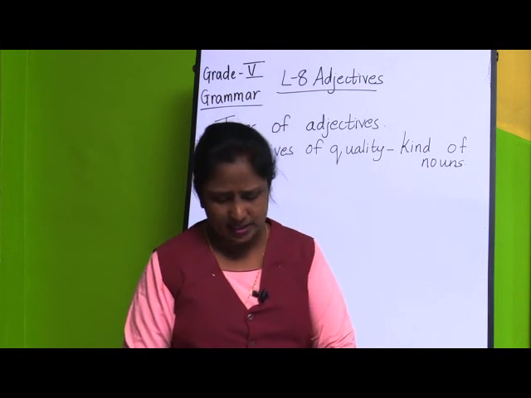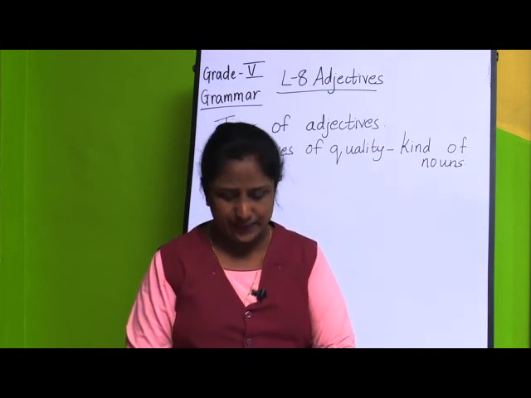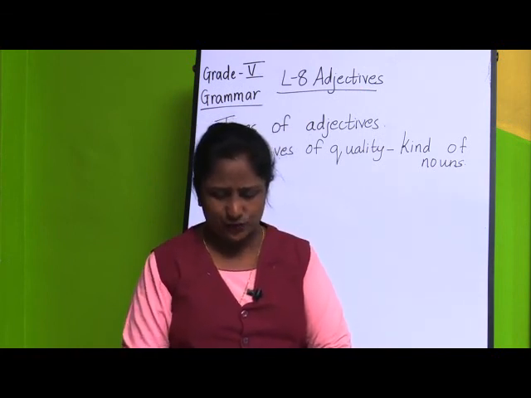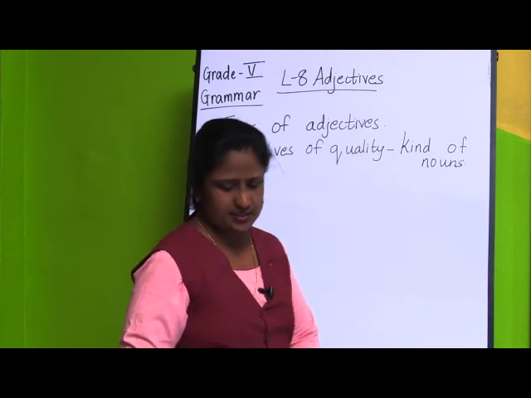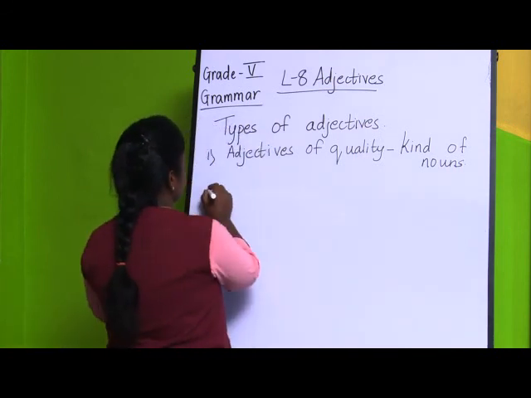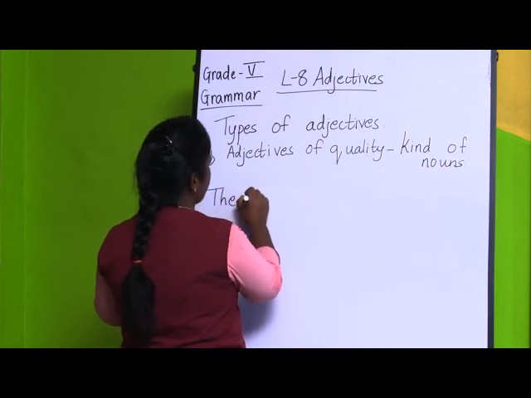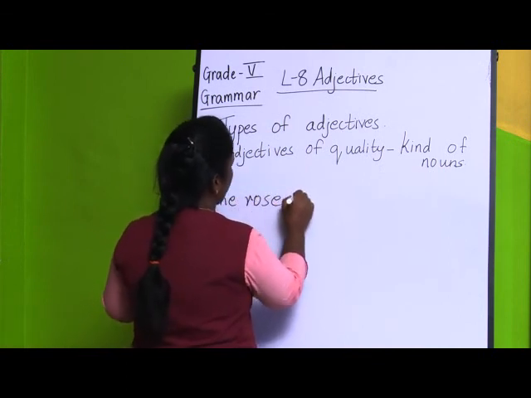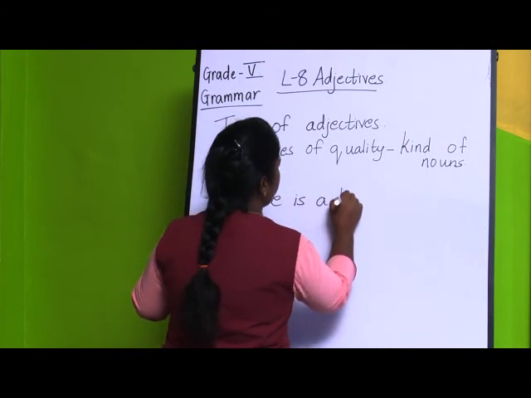Next, if you see exercise B, underline the adjectives of quality in the following sentences. If you take the first sentence, the rose is a beautiful flower.